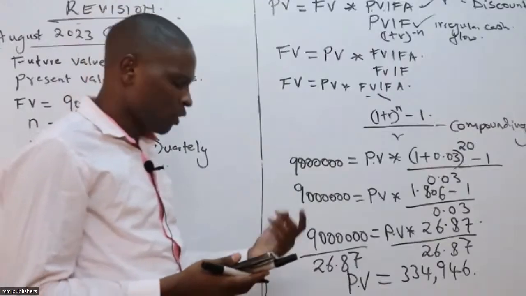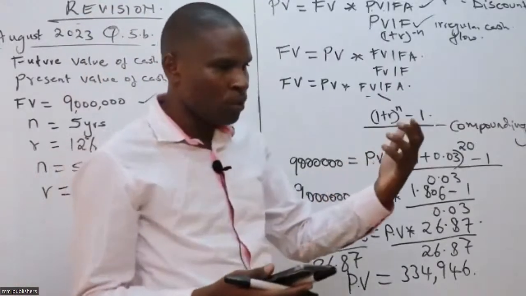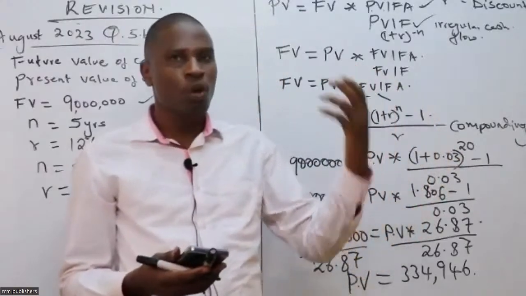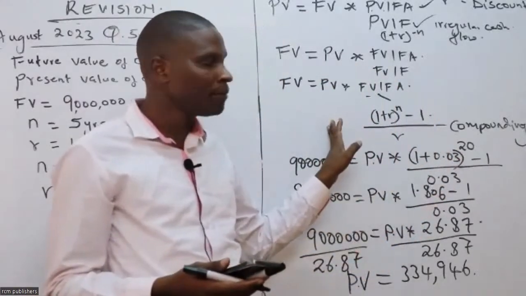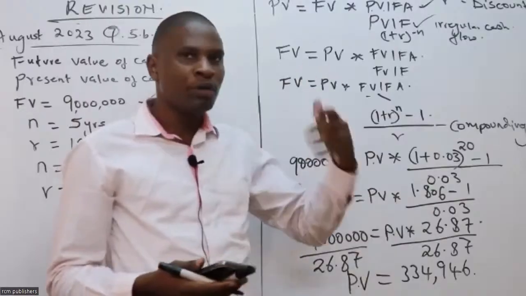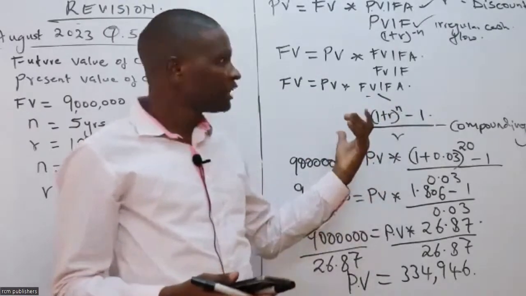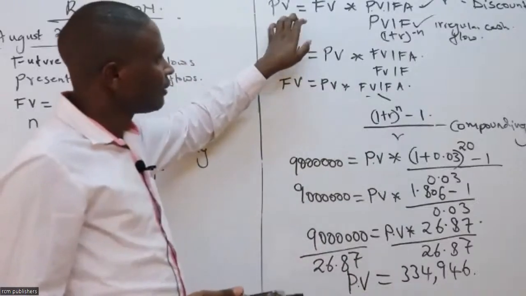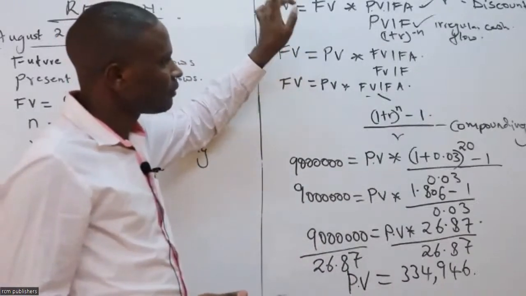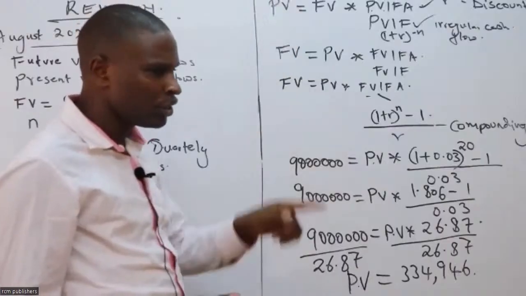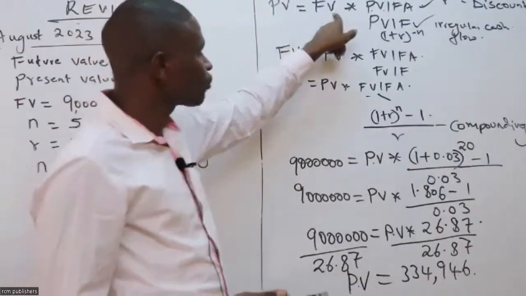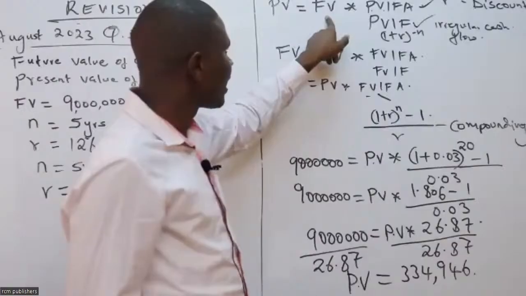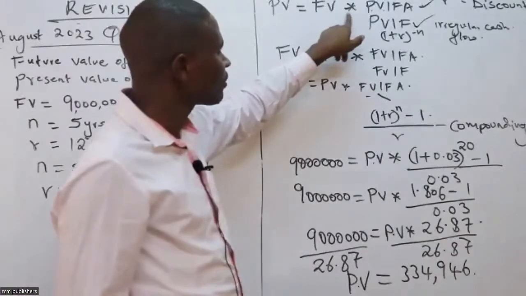Now, the question that you expect to get from this topic is this one. Moja ni hii. In compounding, by the way, assume somebody came and applied this. During your free time, go and try to apply this. But now here, we have future value times.